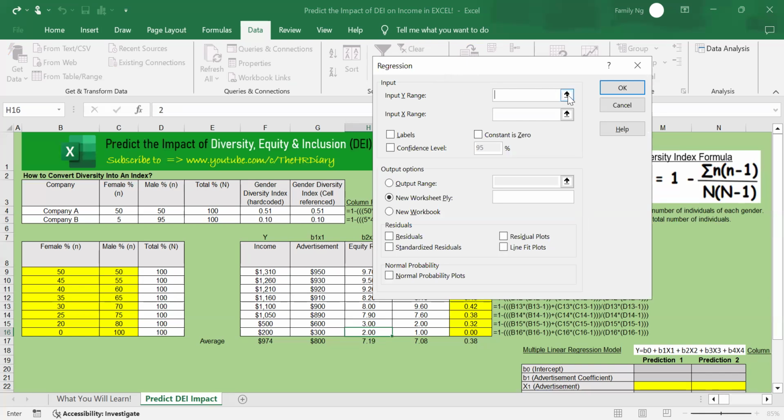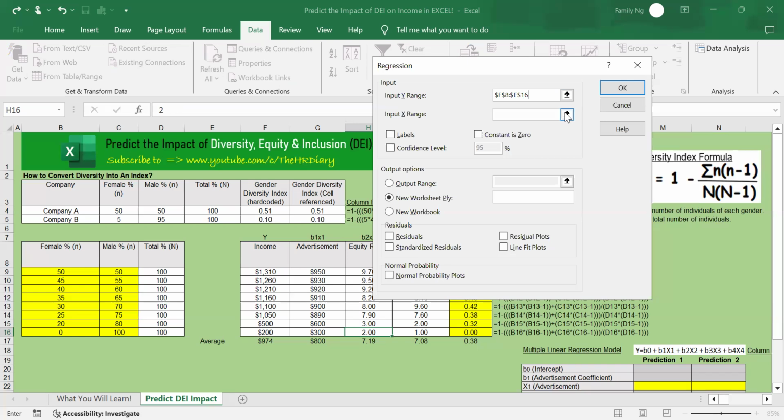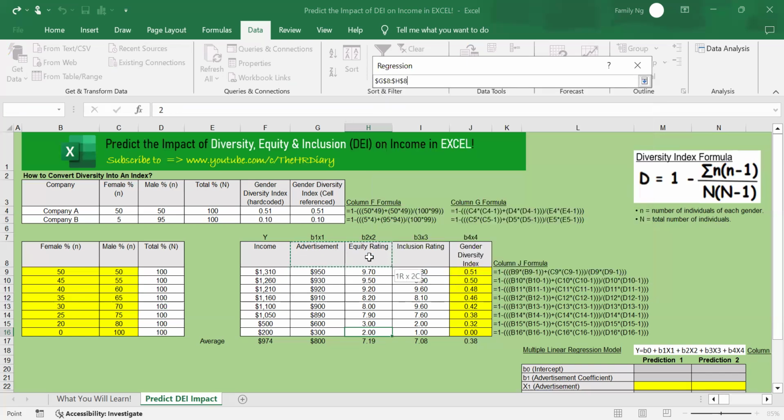For Input Y Range, select the column including the header with your dependent variable, income. Click back to this. For the Input X Range, select the columns including the header with your independent variables: advertisement, equity rating, inclusion rating, and gender diversity index.